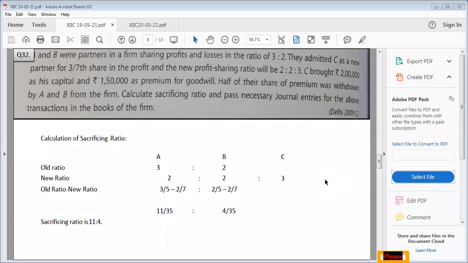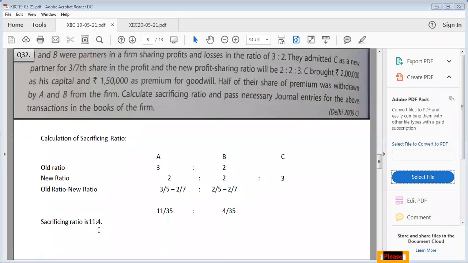Children, I told you whenever the old ratio of the old partners is given and the new ratio of the old partners is given, first of all we have to compare their new ratio and old ratio. So here we have 3:2, here we have 2:2. It means that the sacrificing ratio will also change because there is a change in old ratio and new ratio. First of all, we have to go for old ratio minus new ratio. So we have come to know that the sacrificing ratio is 11:4.